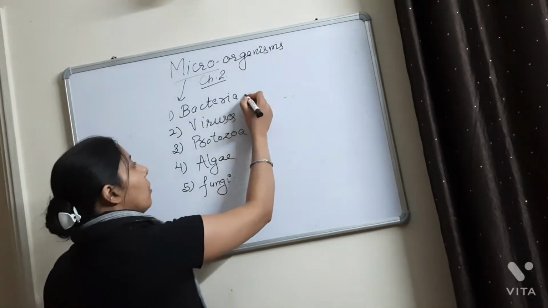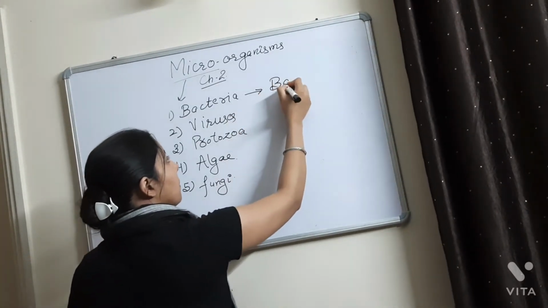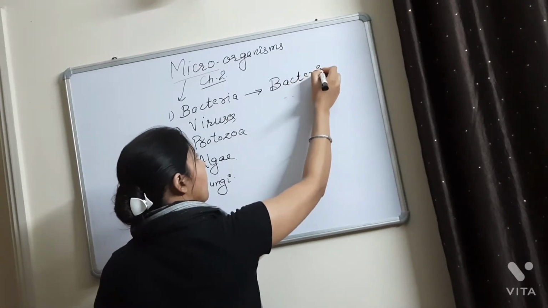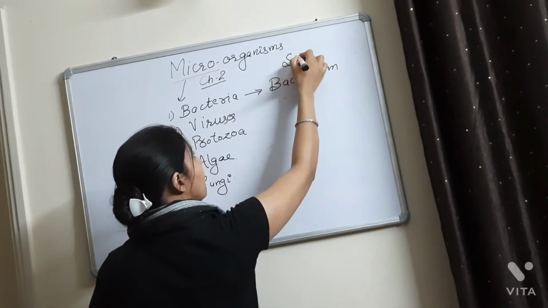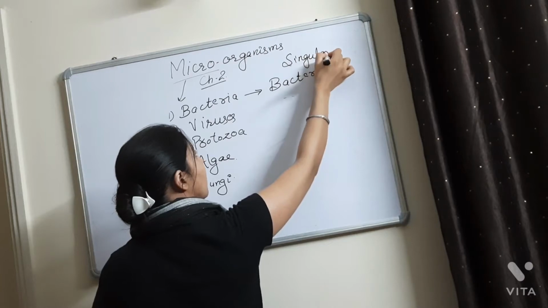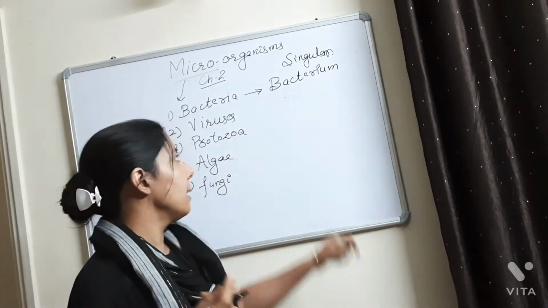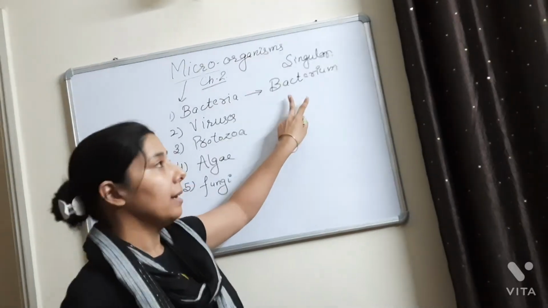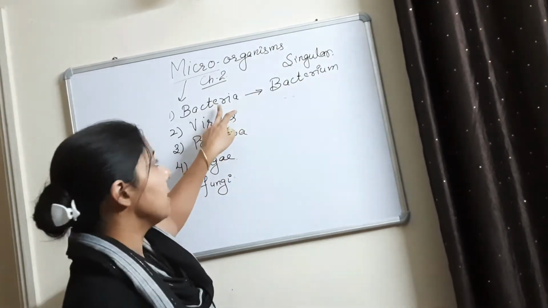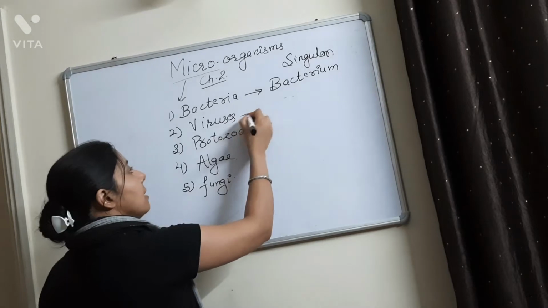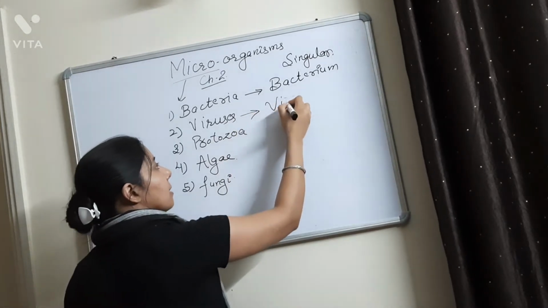The singular of bacteria is bacterium. Singular means if there is only one, then it is known as the bacterium. If there is a collection, then it is known as the bacteria. The singular of viruses is virus.